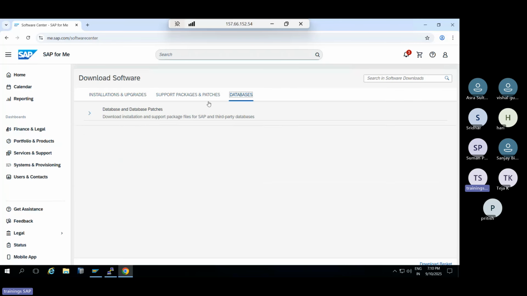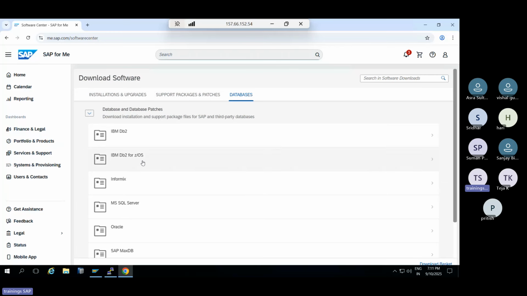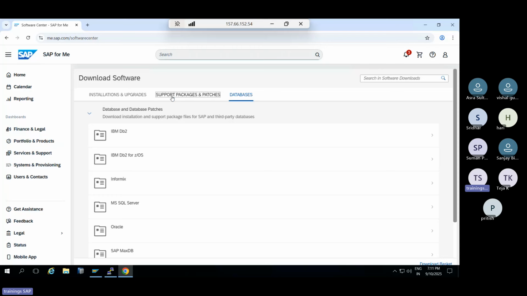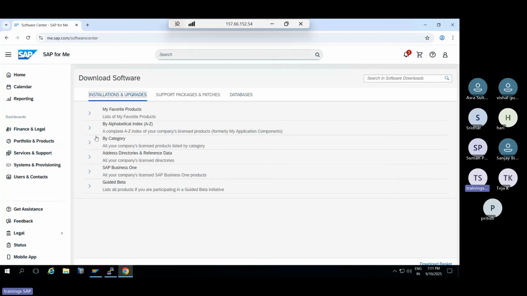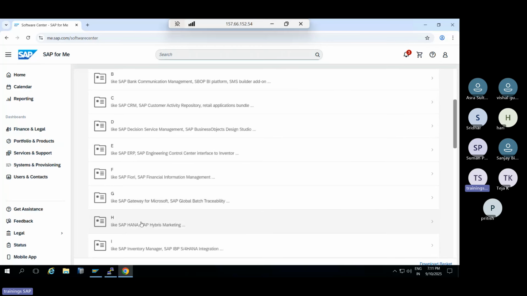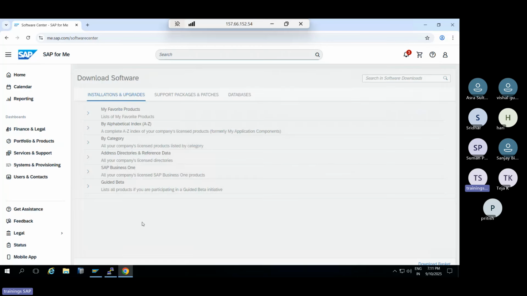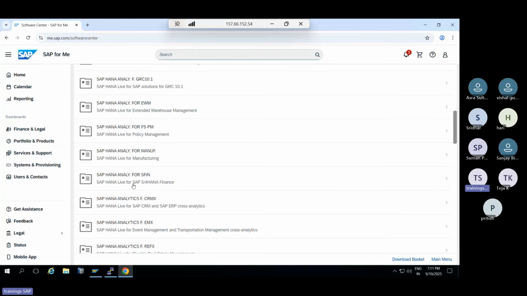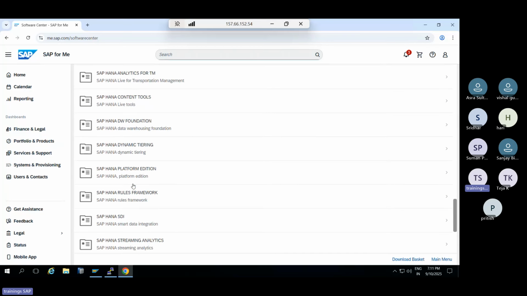Other database software is here: IBM DB2, SQL Server, Oracle, MaxDB, Sybase. Then SAP-related software is in the other folders by alphabetical index: SAP HANA database, C for CRM, E for ERP, F for PI, H for HANA. You can go to H for HANA. In H for HANA, you can see the software. We have the HANA platform edition here.